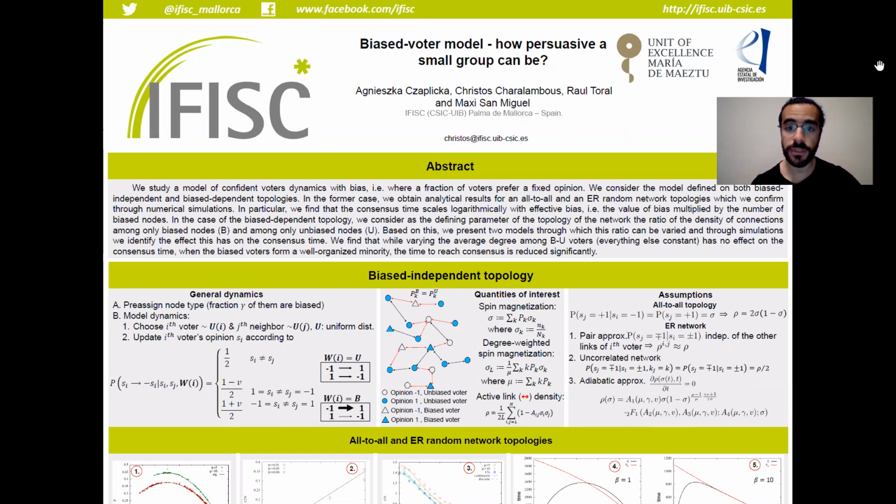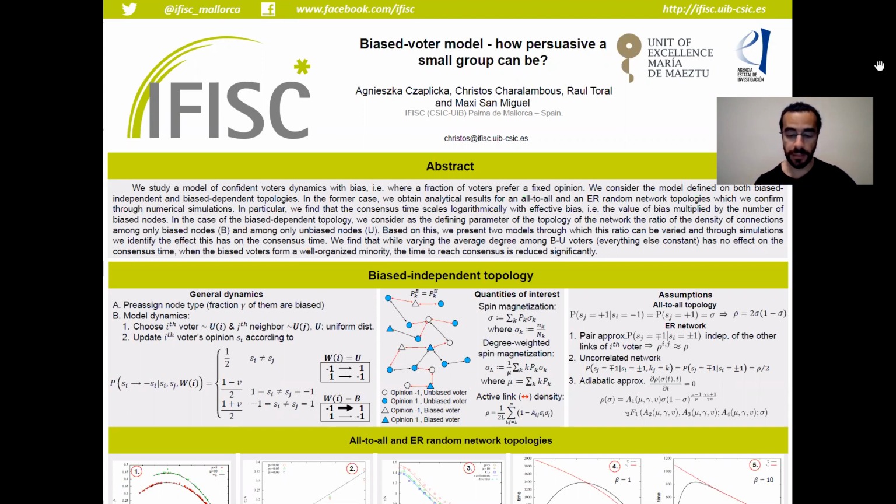My name is Christos Charalambous, and here I present to you some work I have undertaken together with Dr. Czaplicka, Professor Toral, and Professor San Miguel. The title of the poster is A Biased Voter Model: How Persuasive a Small Group Can Be. And the goal of the project was exactly this.